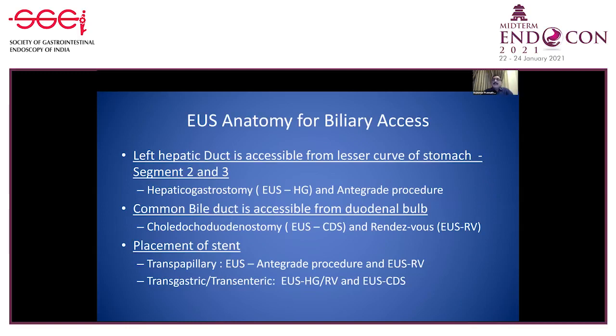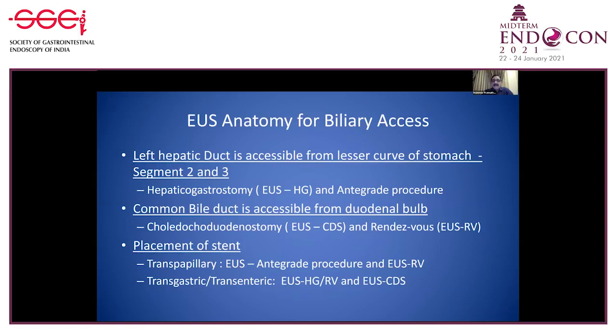Or, when there is a limitation and you are not able to cross the stricture, then transmural stenting is the accepted procedure, and that is classified as hepaticogastrostomy. The second site from where we can access the biliary tree is the duodenal bulb, where the extrahepatic biliary radicals are dilated.